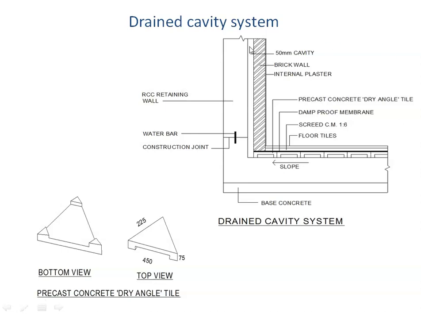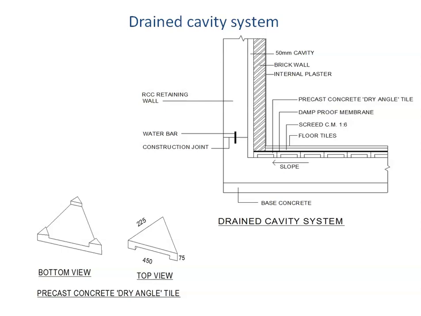And therefore what we do is we purposefully keep a cavity next to the retaining wall, and this cavity is created by constructing another wall on the inside, a brick wall on the inside. So we create a 50 millimeter cavity. So any water which comes inside through this particular retaining wall would go inside this cavity, get collected at the bottom, and then from this bottom it will be taken along a slope to a drain, and then that drain will open into an underground water tank, and then the water will be pumped out.